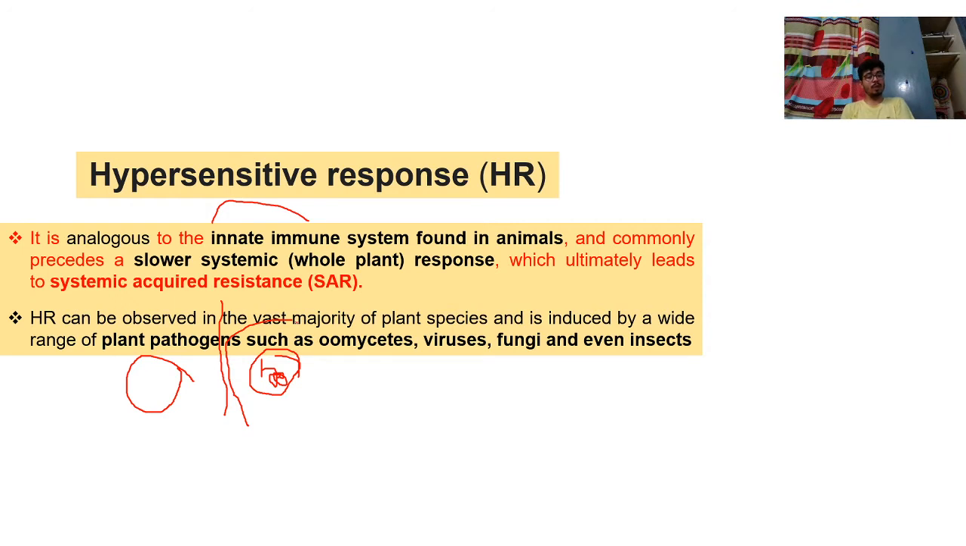This is really very important. HR can be observed in the vast majority of plant species and is induced by a wide range of plant pathogens such as oomycetes, viruses, fungi and even insects. So my question is, write down in a comment, what is the difference between fungus, oomycetes and ascomycetes? Those who have studied the lower kingdoms, please comment in my comment box.